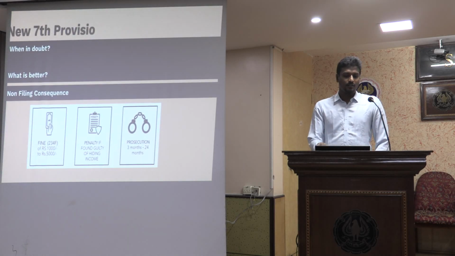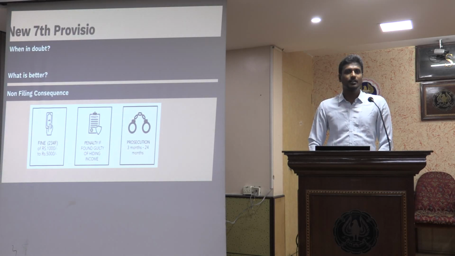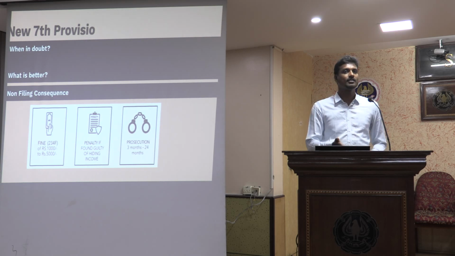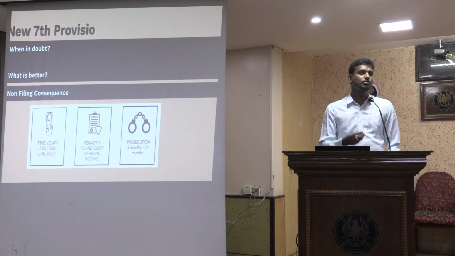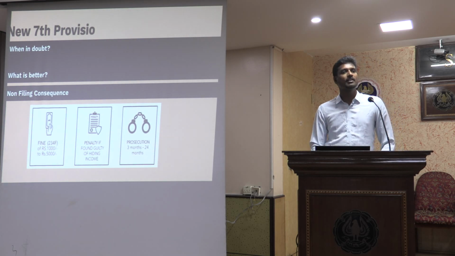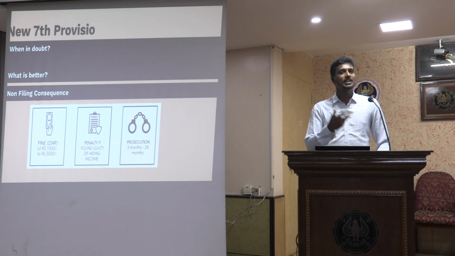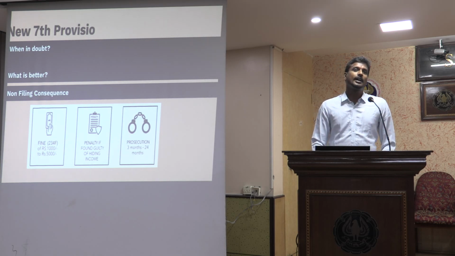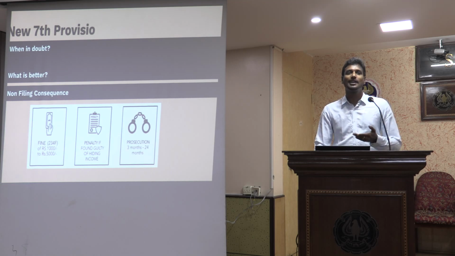So it is better to file the return of income. Though I do not have any taxable income, it is better to disclose that these are my small interest income or small rental income, which is less than 5 lakh, whatever it might be. Disclose the available information, disclose the income, which might be less than the taxable limits, and file the return of income, which could be a nil return also.